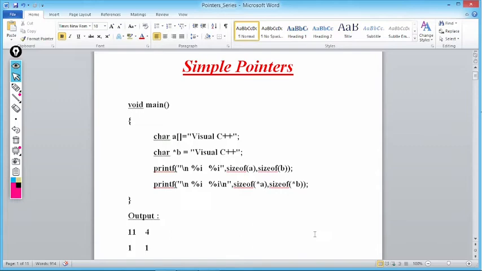Why? Because double quotes mean it's a string, and what is the first quality of a string? If any character array is terminated with \0, it becomes a string. So is there any difference between a character array and a string? If somebody asks in the interview, your answer should always be yes. What is the difference? If any character array is terminated with \0, it becomes a string. Every string is a character array, whereas every character array is not a string.